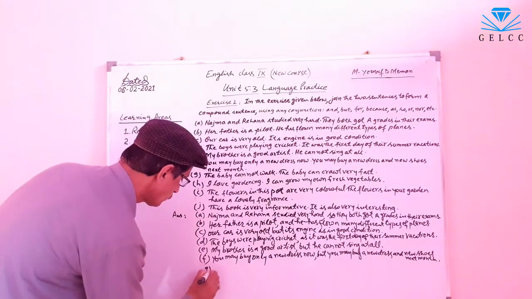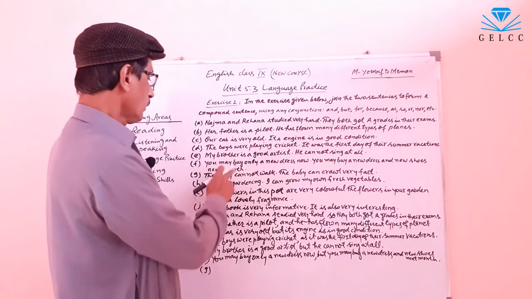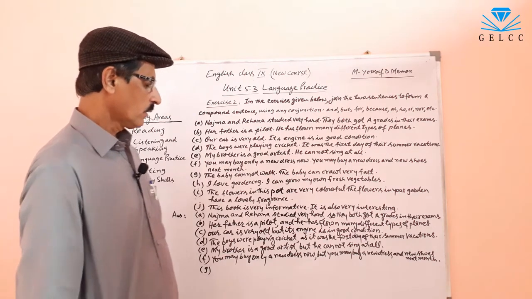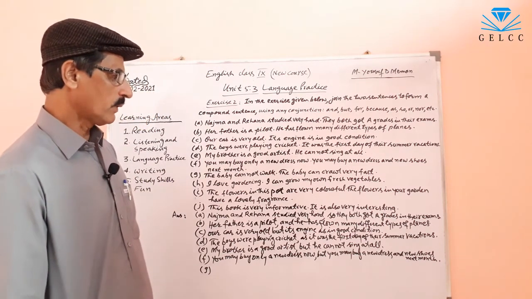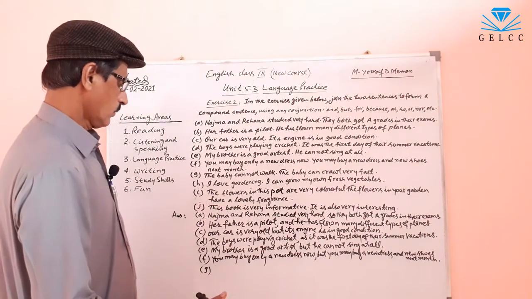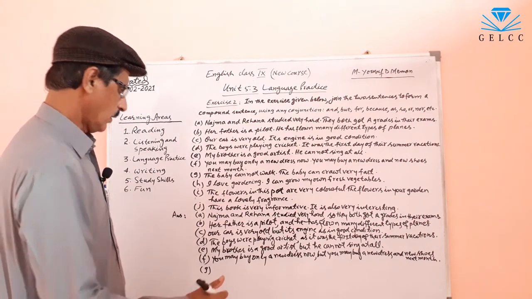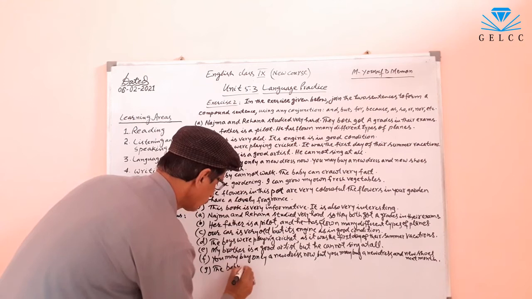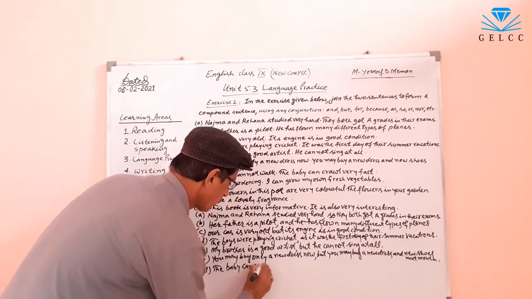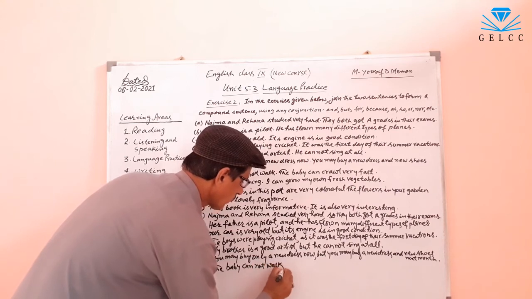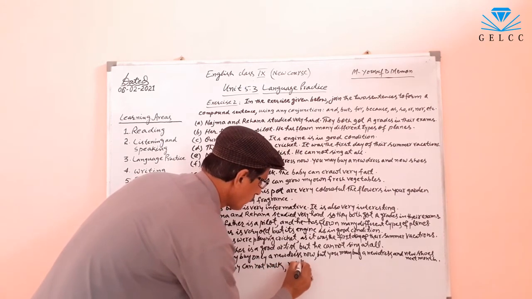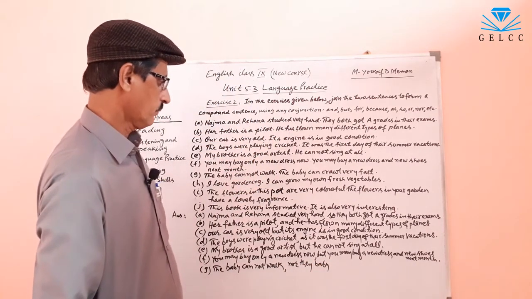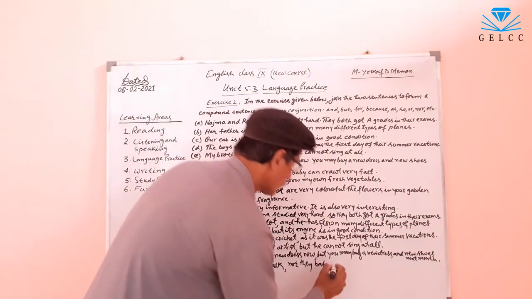G. The baby cannot walk. The baby can crawl very fast. The baby cannot walk, comma, nor can the baby crawl very fast.